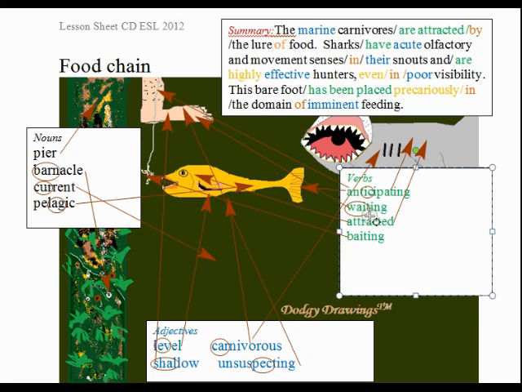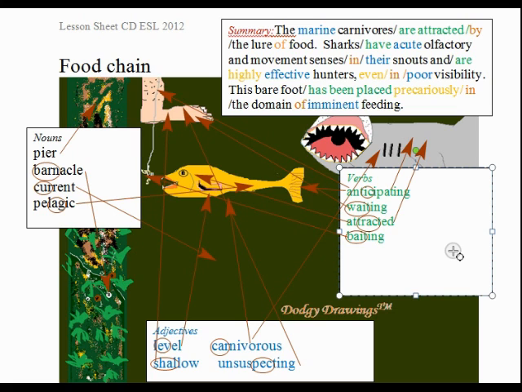Waiting, wait is emphasized. Attracted, the middle syllable is emphasized, and baiting, the first syllable is emphasized. Now we look at the summary.